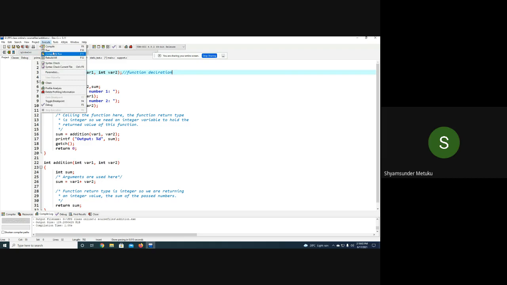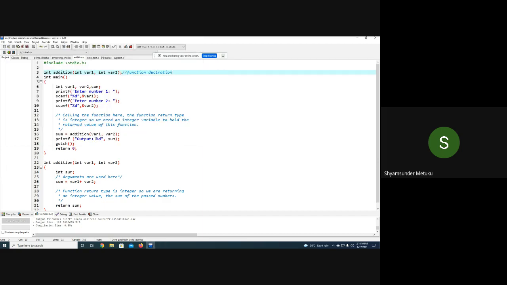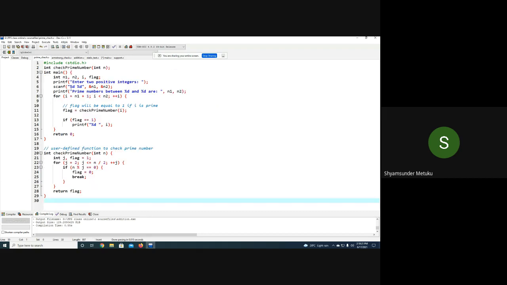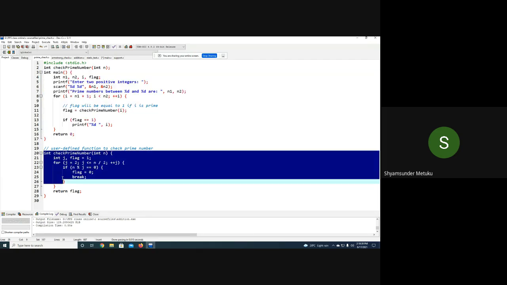Yes, sir. So the rule is this one, even though it is not giving the error, I just want all of you to always remember that when the function is defined before the main, function declaration is optional, whereas if you define it afterwards, it has to have the function declaration. So that is what is done here also. What is this line called? Return type, name of the function, then declaration, isn't it? Because I have written function main first, then I define the checking of the prime number.